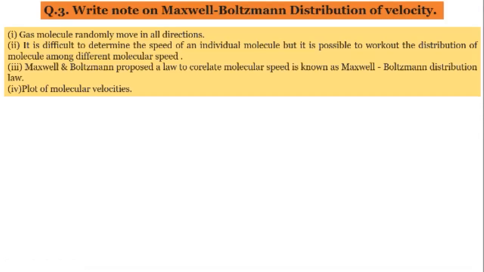Gas molecules are moving randomly in all possible directions. That's why it is difficult to determine the speed of an individual molecule. But it is possible to work out the distribution of molecules among the different molecular speeds. Maxwell and Boltzmann proposed a law to correlate molecular speed, known as the Maxwell-Boltzmann distribution law.